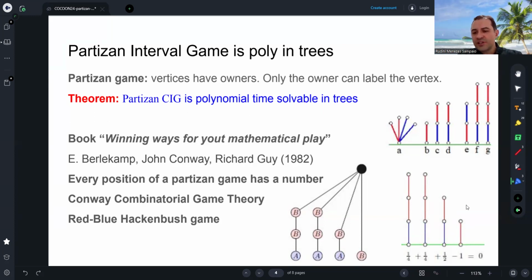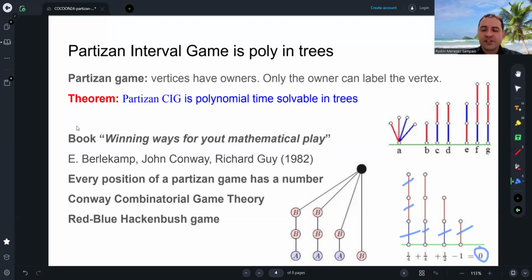If Bob starts, Bob can cut this, Alice cuts this, Bob cuts this, or this, for example. Alice cuts this, Bob cuts this, and then Alice cuts this. Bob started, and Alice wins. This is a game with value 0. The first to play wins, okay?